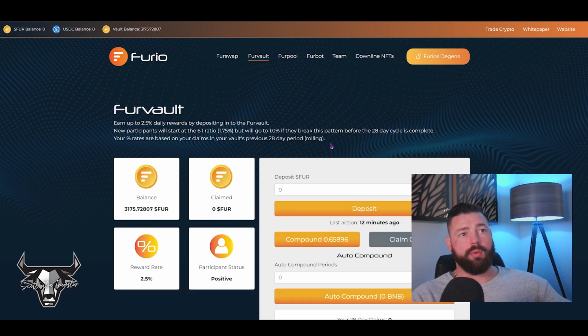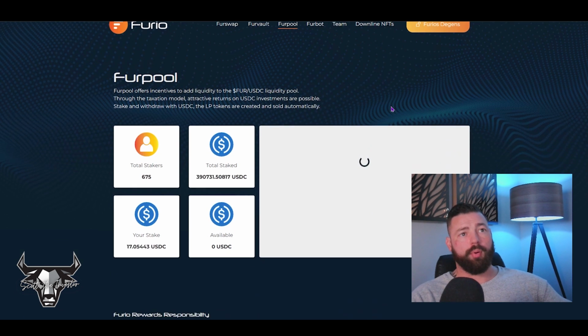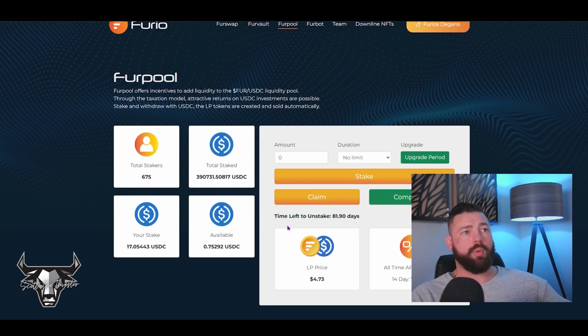Fearbot, of course, is where you actually stake your tokens. Fur pool is a place where you can stake your liquidity pair tokens, so you can couple up Fur tokens and USDC and then earn a yield. I just threw a little bit in here the other day because I was testing it out, and off my $17, I've already made 75 cents. So not a ton of money, but if you had a bunch of money in here, it would obviously make you more.